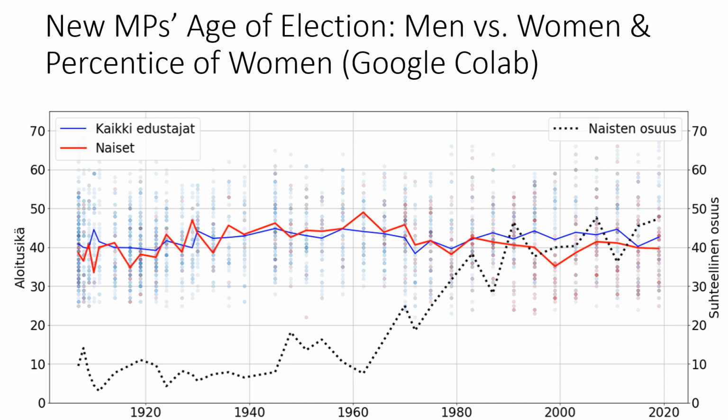In the image, the red line shows the age of women when they were elected for the first time to the parliament, and the blue line the same thing for men. The dotted line illustrates the percentage of women MPs in the parliament, which has been rising during the years.